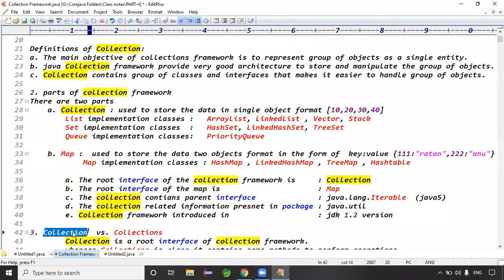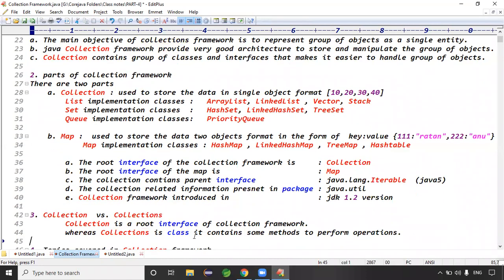Collection is the root interface of the collection framework, whereas Collections is a class, which contains some methods to perform operations. Guys, Collections is a class, it contains some methods to perform some operations, right?